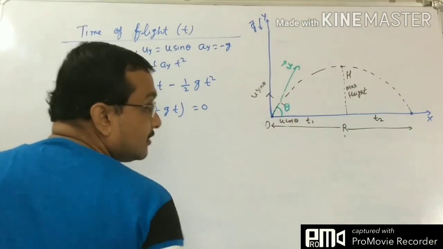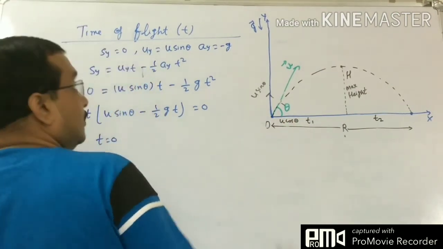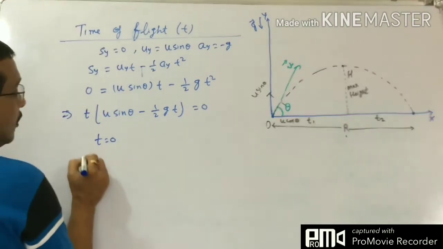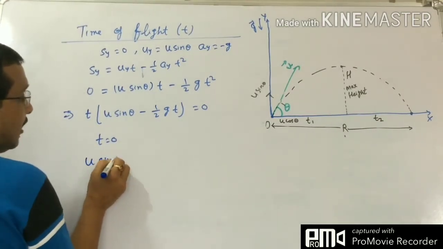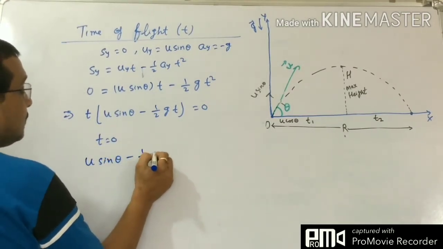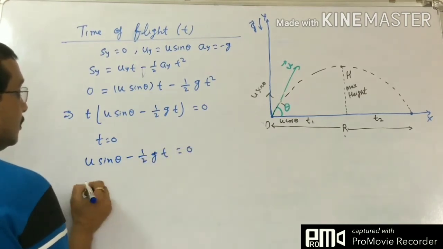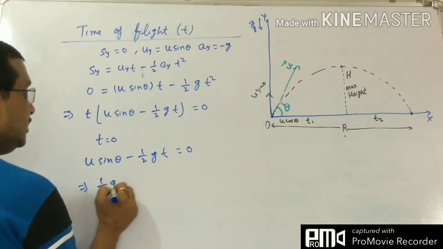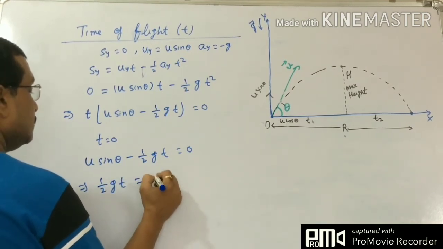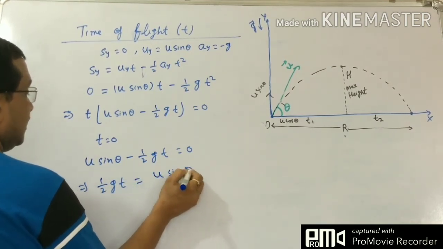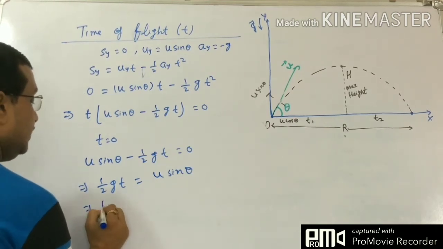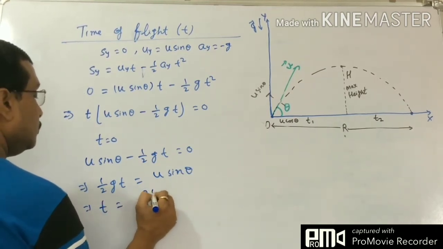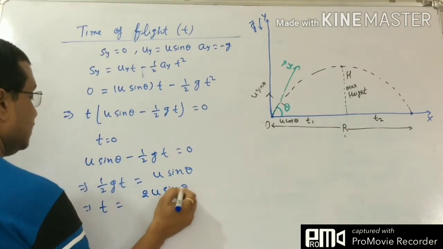See here, it is at a displacement of 0 about the vertical axis. Now, u sin theta minus half g t equals 0. From here you can see that half g t equals u sin theta, so t equals 2u sin theta upon g.